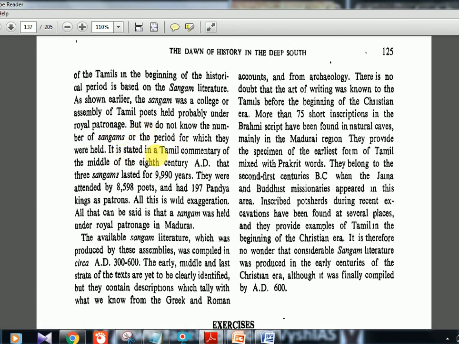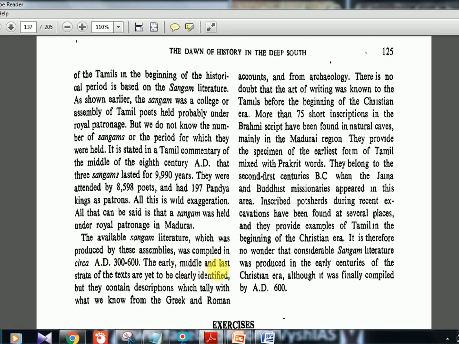It is stated in a Tamil commentary of the middle of the 8th century AD that three Sangams lasted for 9,990 years. Okay, it's mentioned in some Tamil commentary that these many years the three Sangams lasted, they were attended by these many poets and had these many kings, which is not important. So it's all wild exaggeration. Royal patronage under the Madurai, which is related to the Pandya Kingdom. The available Sangam literature which was produced by these assemblies was compiled in 300 AD.